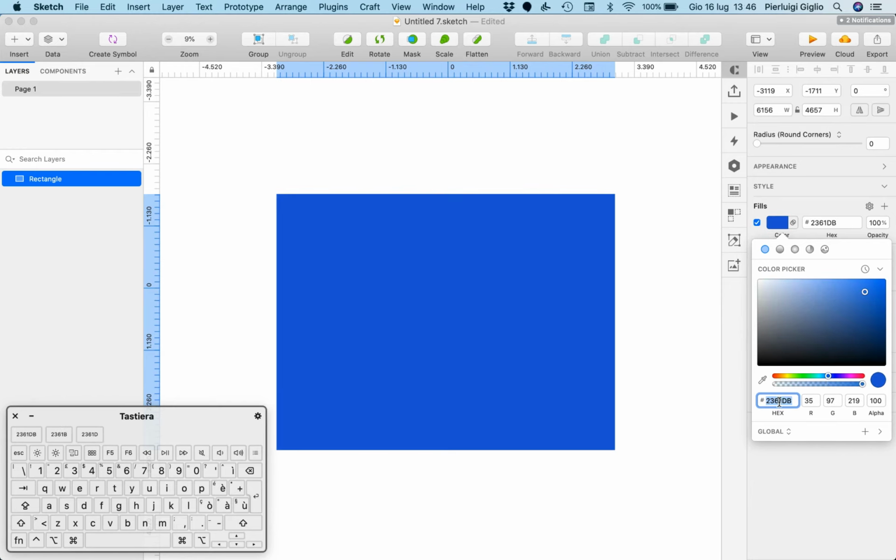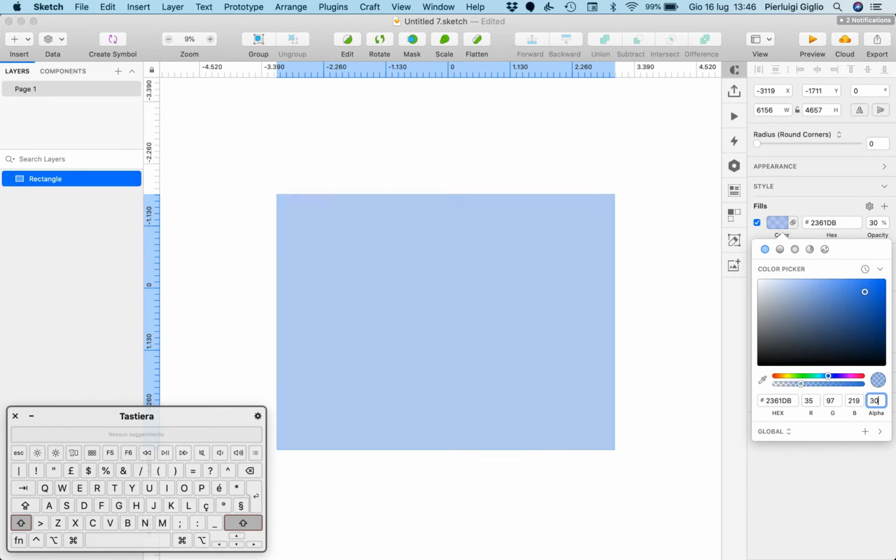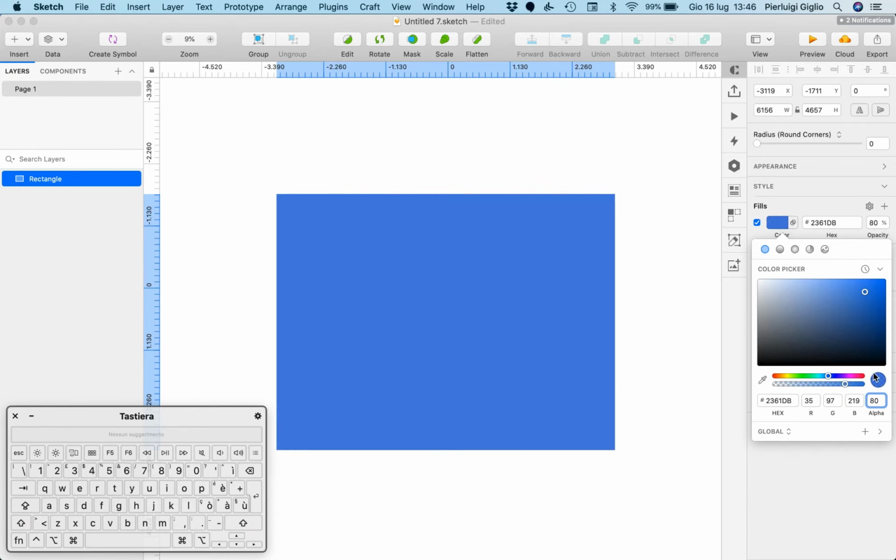You can also extract the hex code, or even use the RGB from here, and the alpha is basically setting the opacity. So if, for example, we're making the alpha a smaller amount, you can see that the opacity, which you can easily change by going on this scroll bar right here, is going to change.